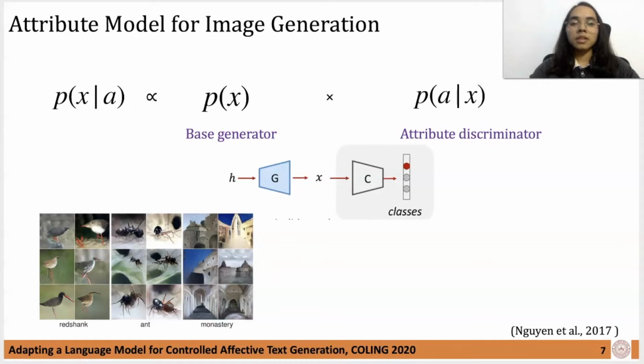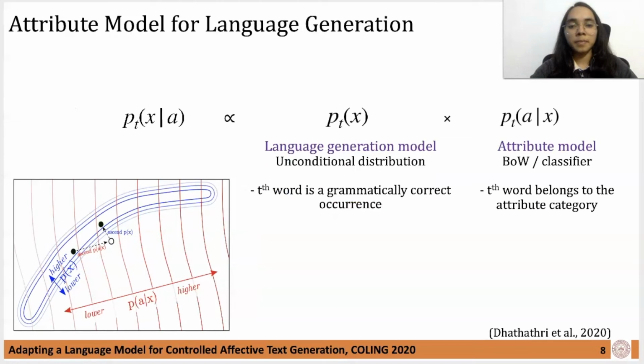Thanks, Tushar. Recently, Nguyen and colleagues have introduced a technique for generating images conditioned on an attribute. They call it plug-and-play generative networks. Technically, they try to model the distribution P(x|a), where x is the generated image and a is the attribute. They use a base generation model P(x) and an attribute-based discriminator P(a|x), which classifies the generated image among the attribute classes. This setup provides a required attribute conditional model, that is P(x|a).